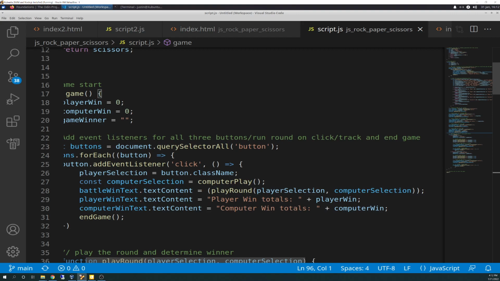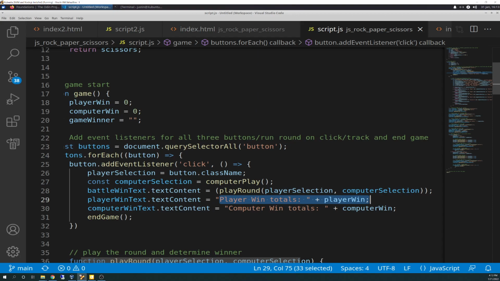So this will play out, spit out that, and then the player win text, exact same thing. Player win totals plus player wins. So this will do what we showed before, except this will fire an update every time there's a click, versus the one down below that only fires once and stops. Because if you notice, there's no for loop in my code. The only loop is the button click action.